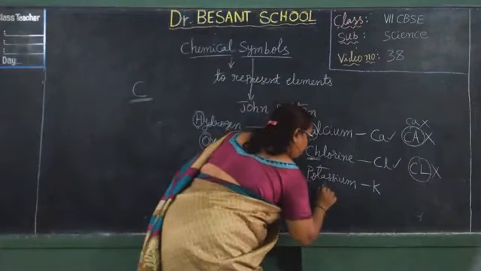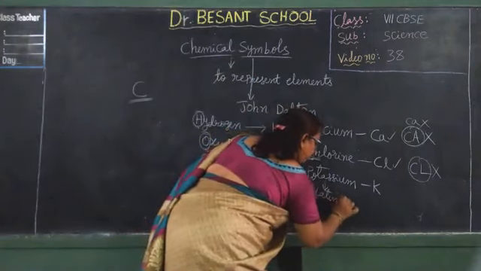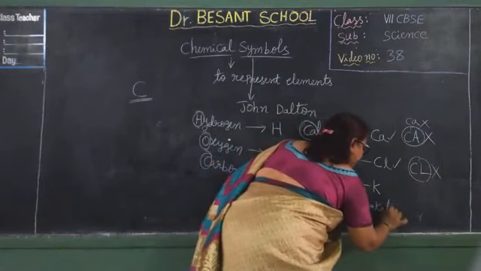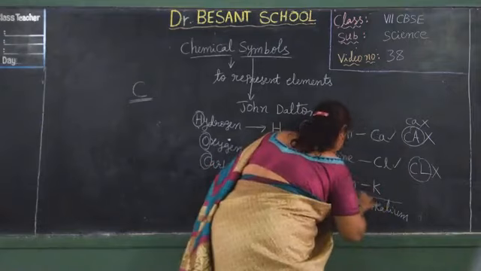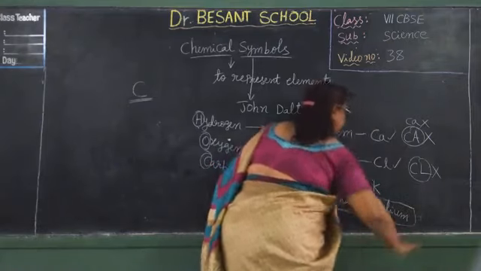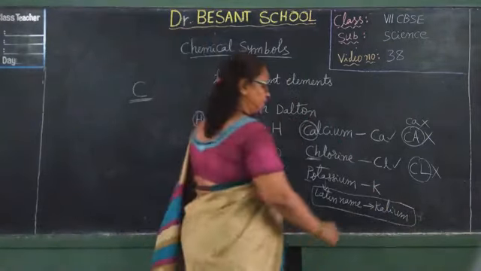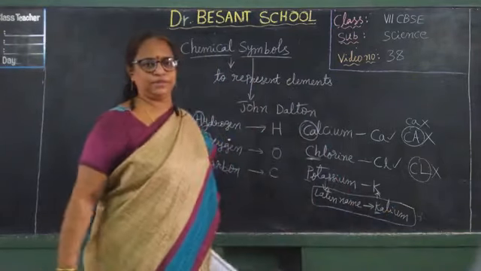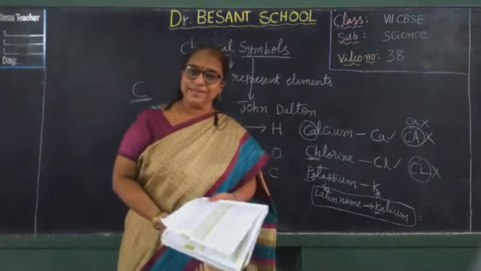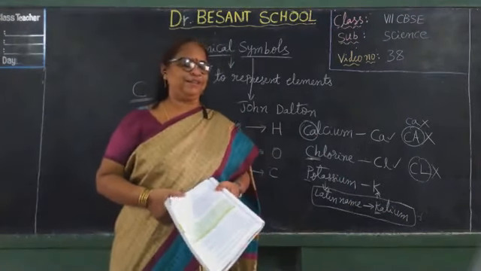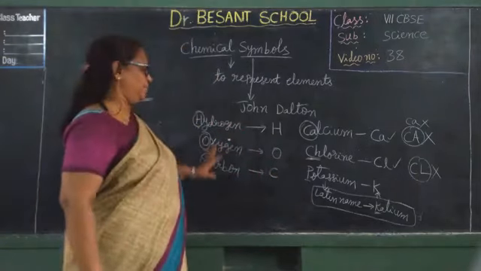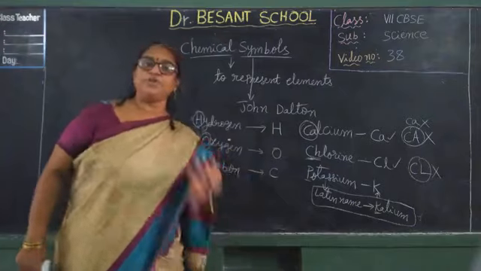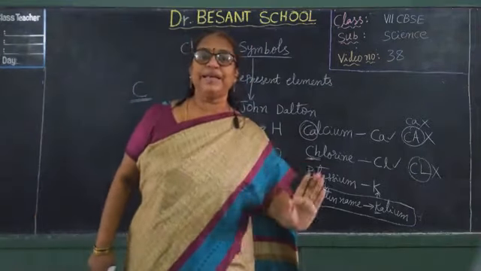What is the Latin name of potassium? Kalium. The Latin name of potassium is kalium. So, what is the first letter here? K. So, the symbol is given as K. How do we know that, teacher? You should learn it by heart, okay? You should learn by heart every element name and its symbol, and even those Latin names, you should remember them.